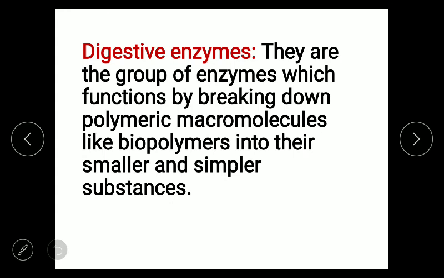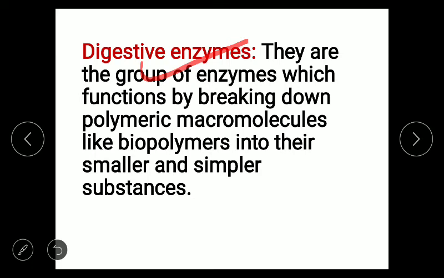Second component of the gastric juice is digestive enzymes. They are the group of enzymes which function by breaking down polymeric macromolecules like biopolymers into their smaller and simpler substances. Mainly the enzyme which is present in the gastric juice is pepsin. Pepsin remains present in its inactive form, which is pepsinogen.